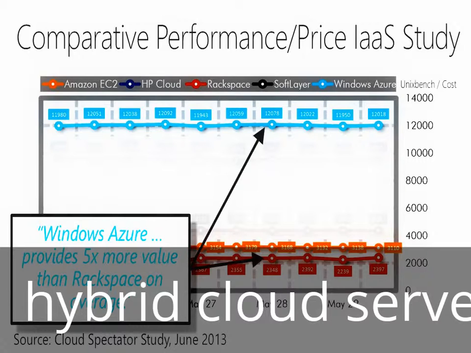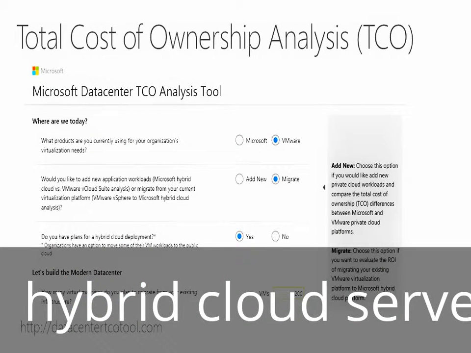Now certainly analyzing the cost of a hybrid cloud solution is much more than just the cost for running resources on that cloud. It's also more of a total cost of ownership analysis that includes ongoing operating costs and other management costs as well. In addition to our pricing calculator, our data center team also has produced a total cost of ownership, or TCO, analysis tool that you may also find useful during your planning stages. The TCO analysis tool allows you to put in the inputs that relate to your current environment and your plans.